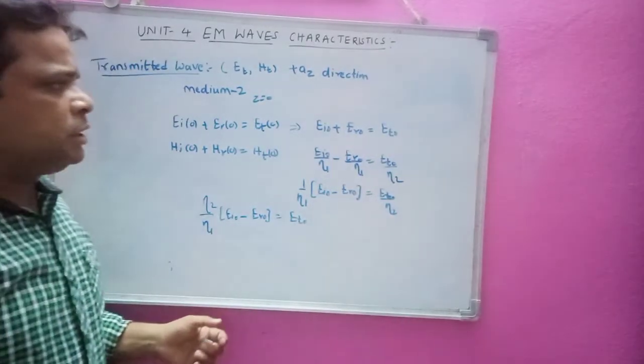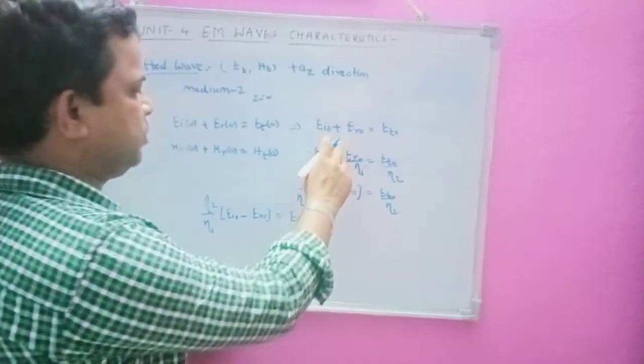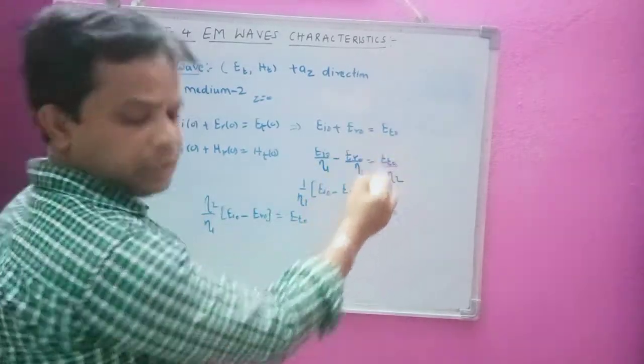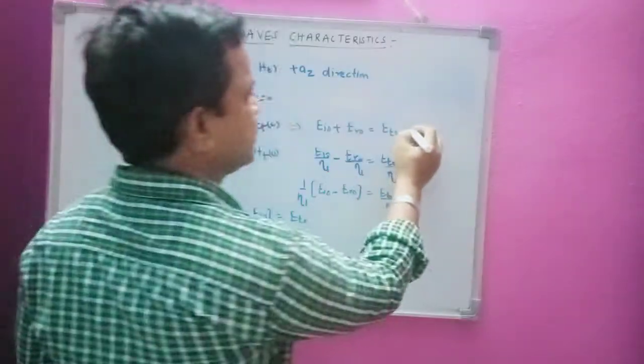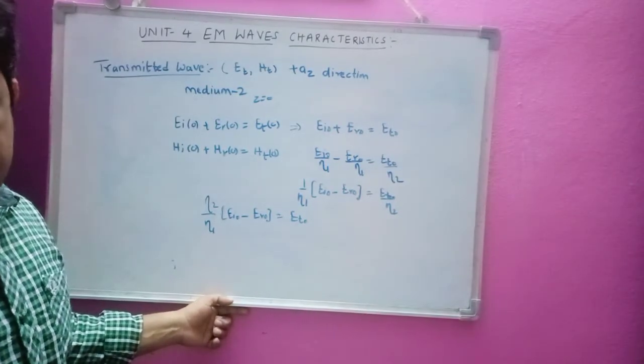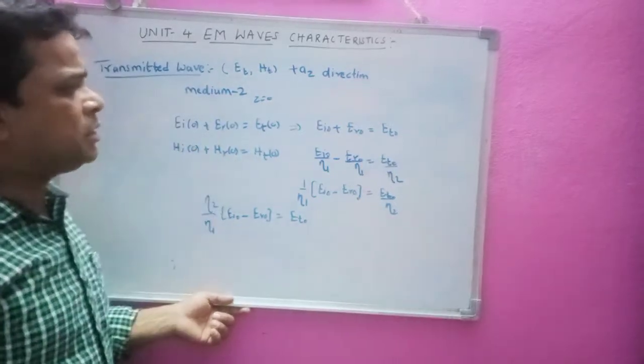So I have got this equation, and here ET naught I can substitute, I can remove this and write this one like this. Let us take this as equation number 7. Whatever equation I have taken for the transmitted wave is equation 7. I think I have not written that equation 6 there.